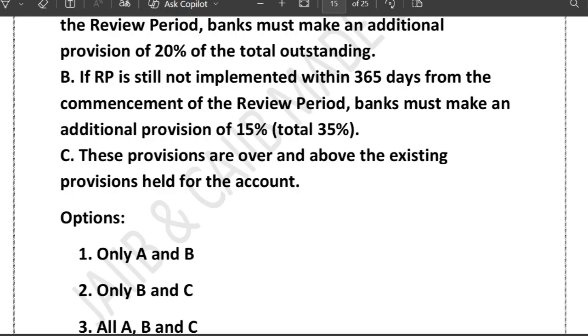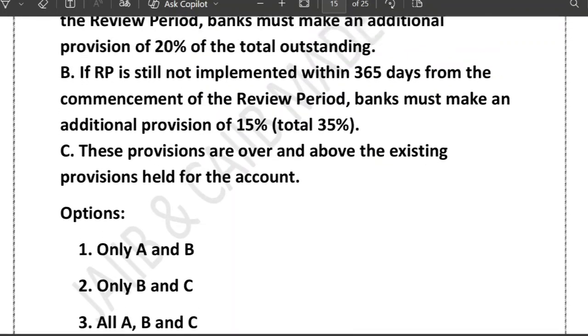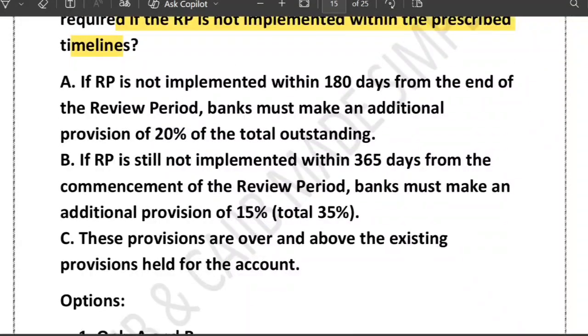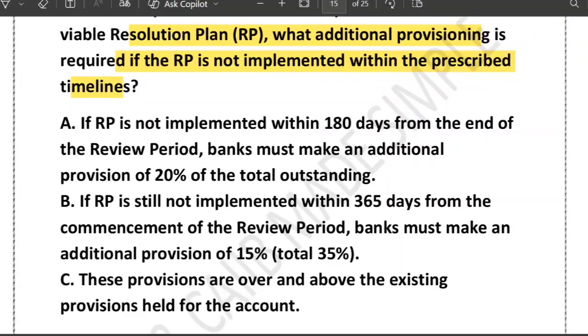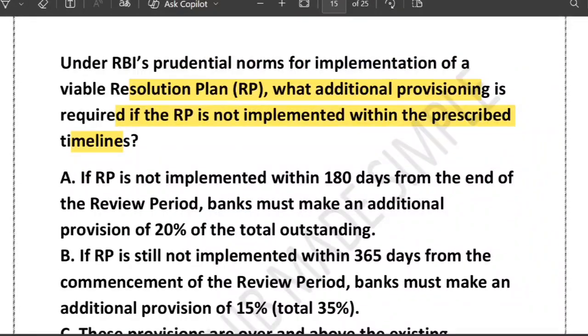So what do you think? Options they have given are A and C, B and C, A, B and C, A and C. So what do you think about the correct answer? Under RBI, what additional provisioning is required for a resolution plan? That's the question. Now friends, the big picture is that whenever the borrower is in trouble, bank prepares a resolution plan to revive the account, right?